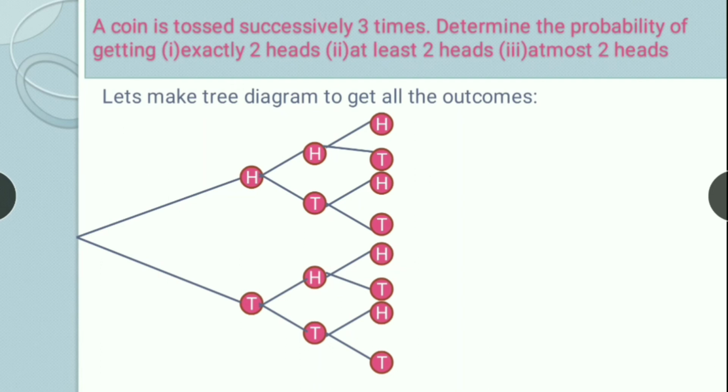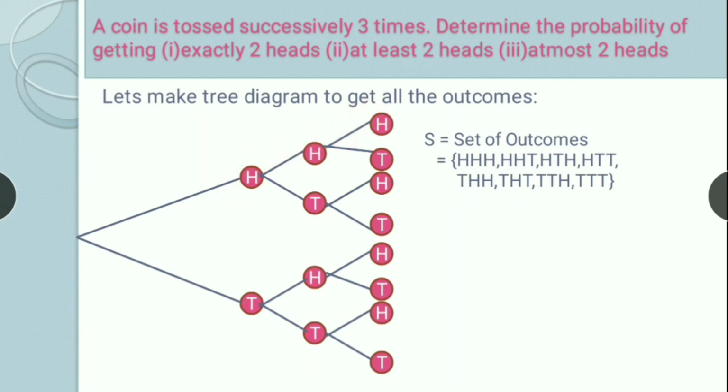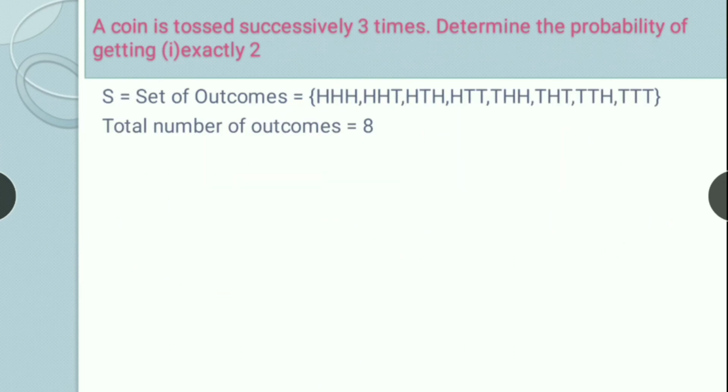So what are the total outcomes? Total outcomes are HHH, HHT, HTH, HTT, THH, THT, TTH, TTT. So these are the set of outcomes. They are 8 in number. So the total number of outcomes is 8. Let's find out the probability of getting exactly 2 heads. This is the set of total outcomes, and the total number of outcomes is 8.